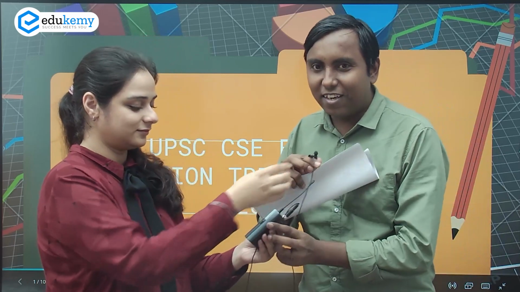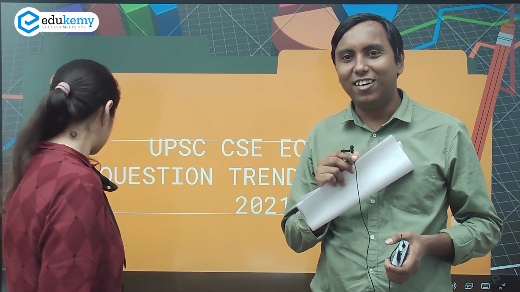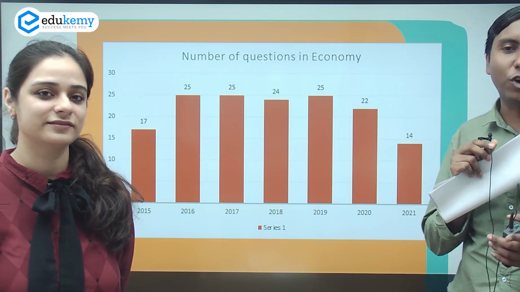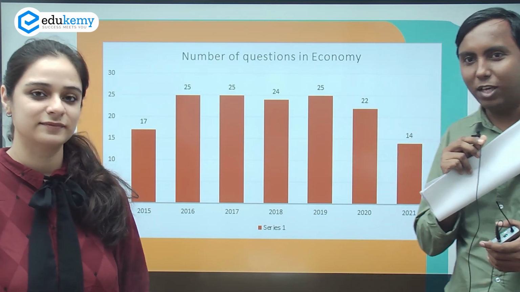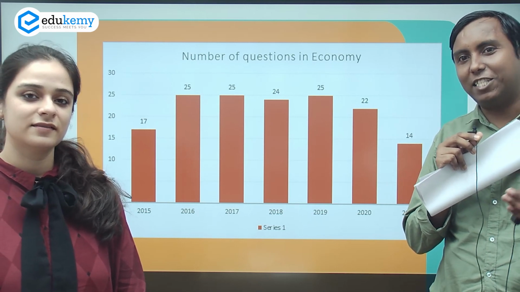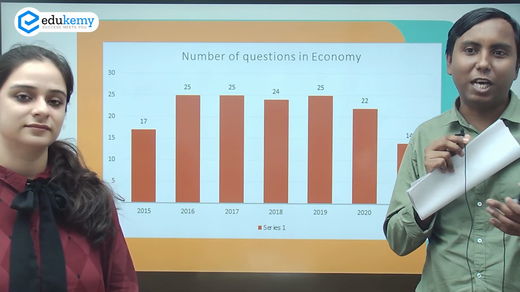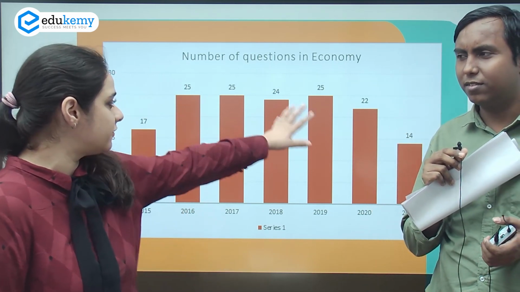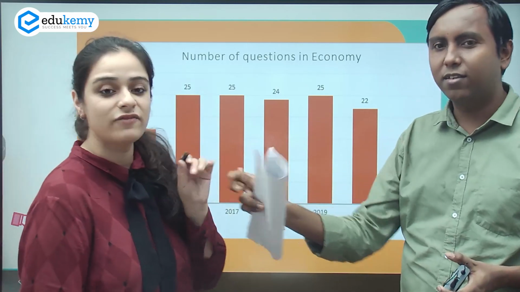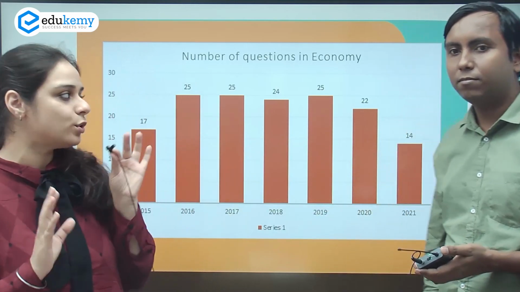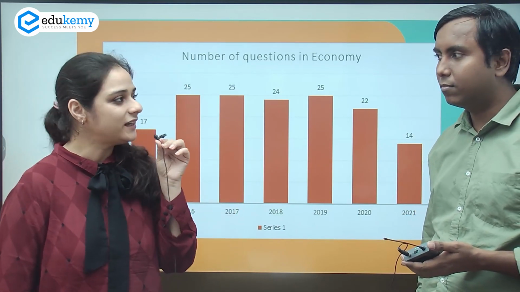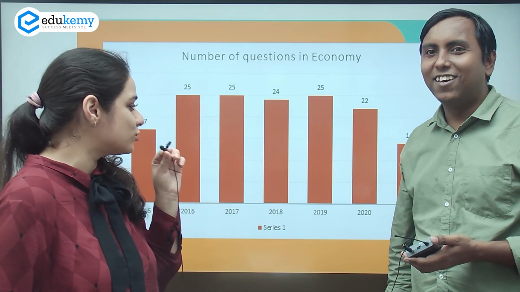Thank you, Nanki. Now let's see how many questions they asked. First, let's have a bird's eye view. Let's see the number of questions. So you can see that around 14 questions were asked from economy, and we can see a step change. There used to be 20 plus questions earlier, somewhere around 20 to 25, but this time there were 14 questions. I think there was a huge difference. Right now, this year, Banke, just 14 questions, such a disappointment for the students this year.